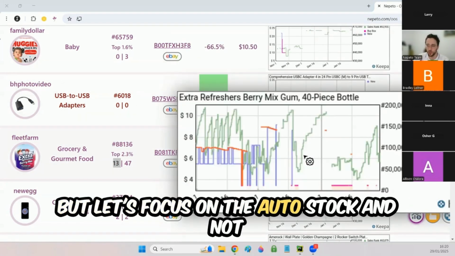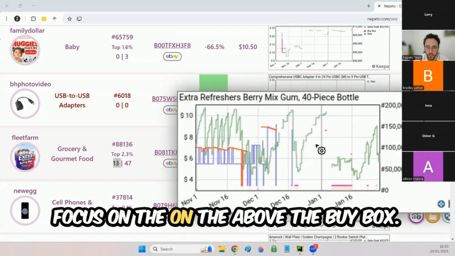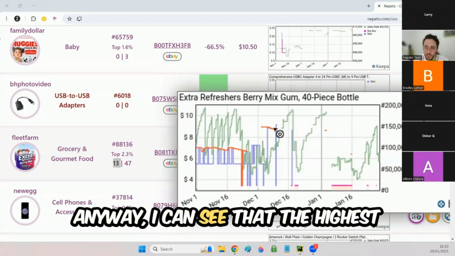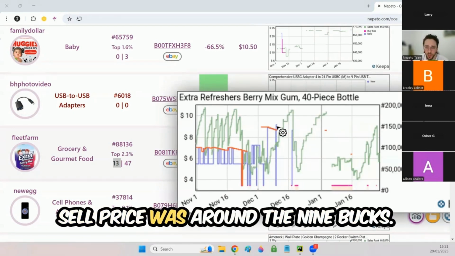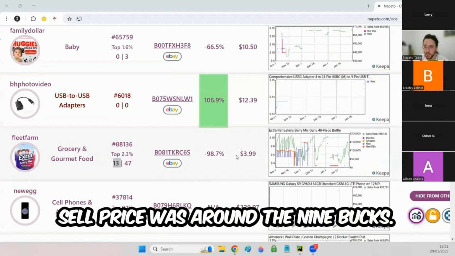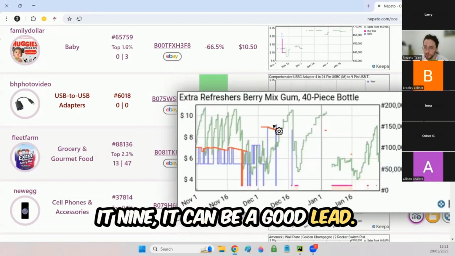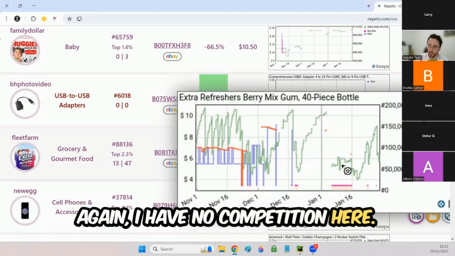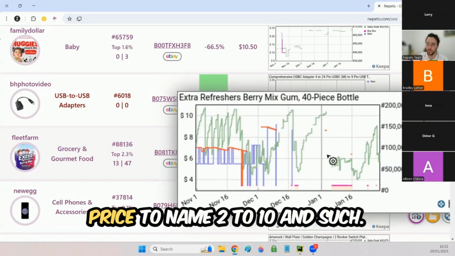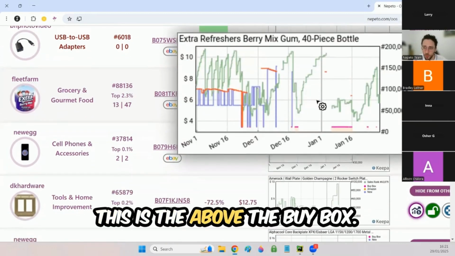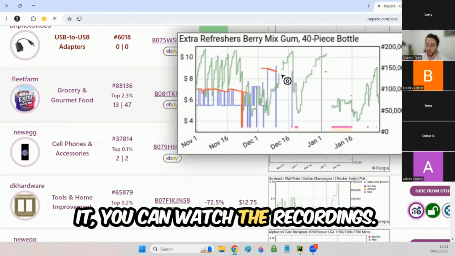But let's focus on the out of stock and not focus on the above the buy box. Anyway, I can see that the highest sale price was around the $9. And if I'm gonna buy it for 4 and sell at 9, it can be a good lead. Again, I have no competition here. Nothing stops me to try to raise the price to 10 and such.